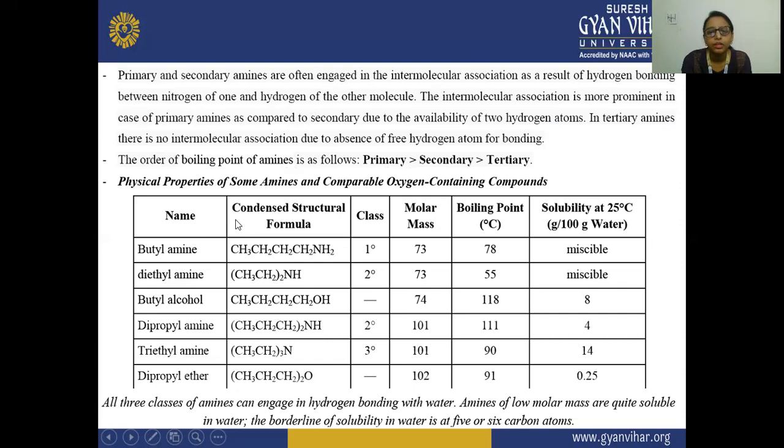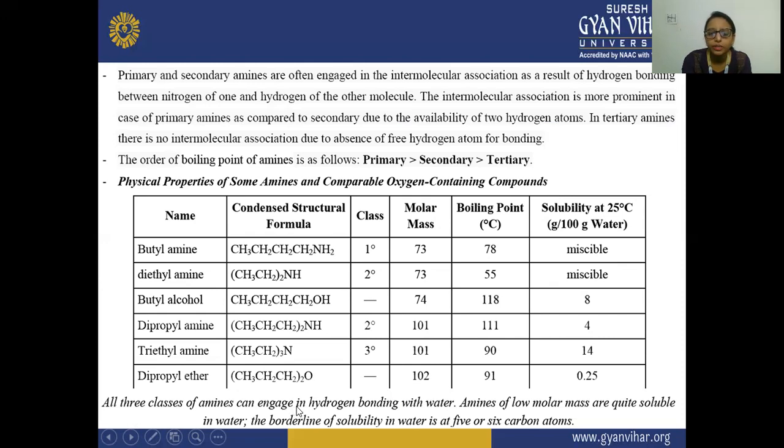Here, from this example, these are the physical properties of some amines and comparable oxygen-containing compounds. Here you can see butylamine, diethylamine, butyl alcohol, dipropylamine, amines, and ethers, in primary, secondary, and tertiary classes. You can see the molecular mass and the boiling point. The primary has the highest, and then the secondary. And here you can see this is miscible, this is miscible, and this is less miscible.